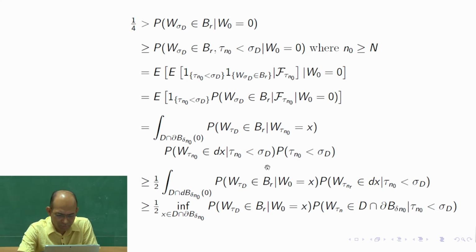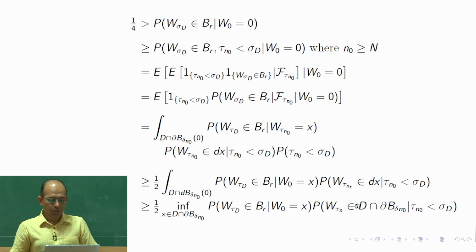If we take the infimum over all possible x, then the remaining thing would be this, and the integration of this measure. So basically here, instead of dx, I should write down this whole thing, d intersection del b delta n naught, correct. So this is an integration where this is the measure, this is the function, this function I am replacing by the infimum, and then we are going to get it.